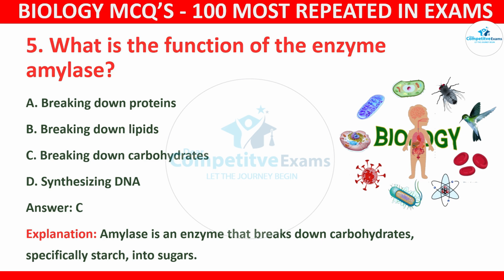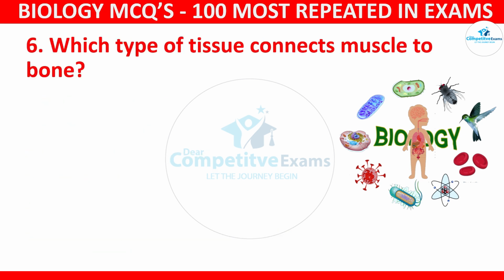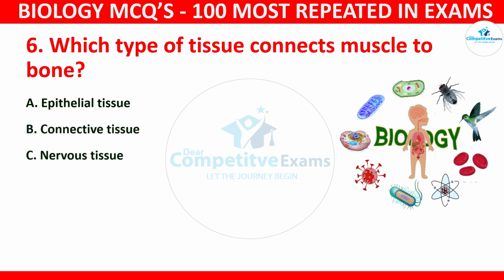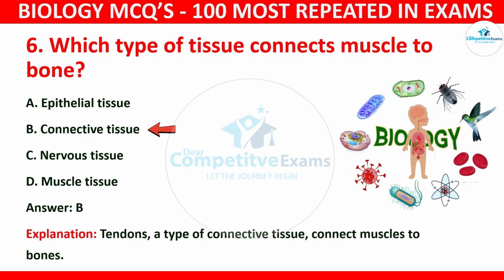Question number 6. Which type of tissue connects muscle to bone? Your options: epithelial tissue, connective tissue, nervous tissue, or muscle tissue. And the correct answer is B, and that is connective tissue. Tendons, a type of connective tissue, connect muscles to bones.